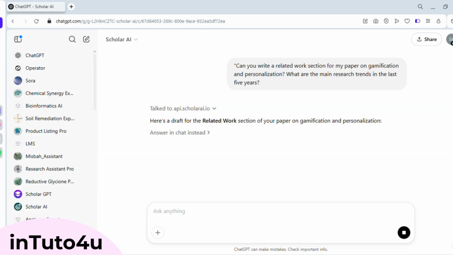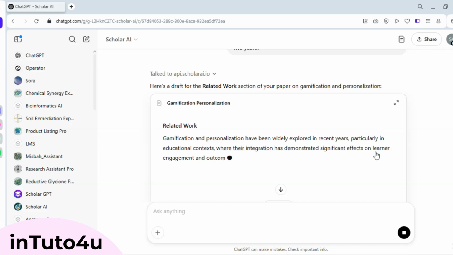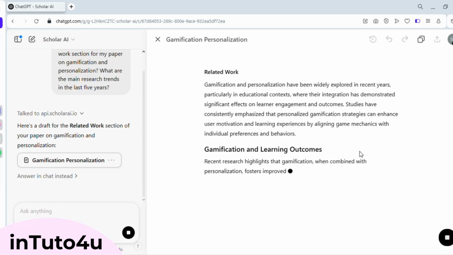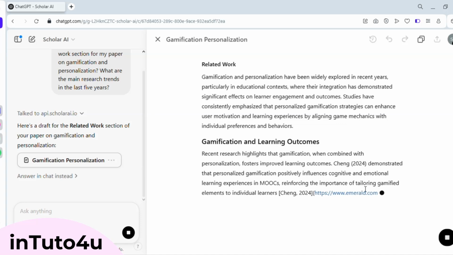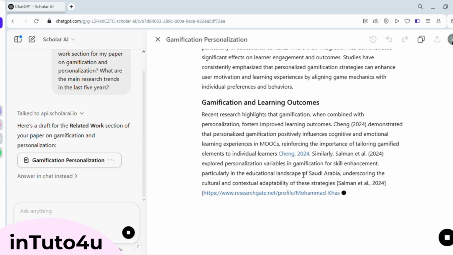Scholar AI took a bit of time to process, but the results were impressive. It outlined the major trends like context-specific applications and demographic variability and even pointed out some gaps in current research. It also mentioned the lack of consensus on the effectiveness of certain gamification strategies and highlighted the ethical considerations researchers should keep in mind. All in all, a great head start for any student or academic looking to frame their study.